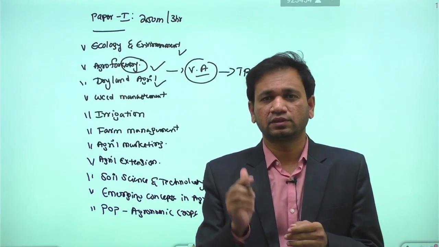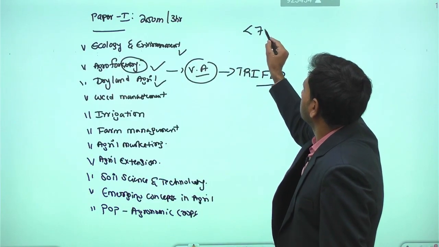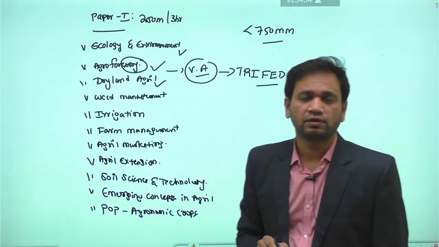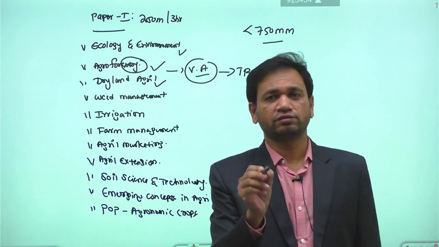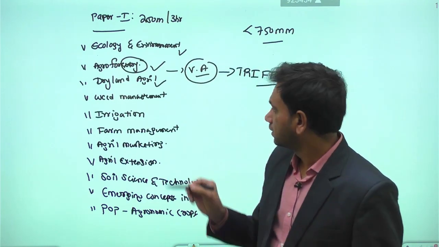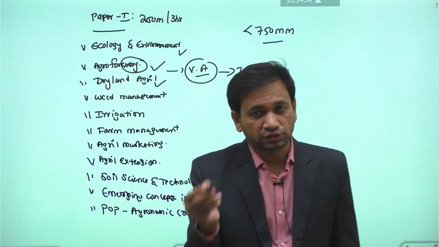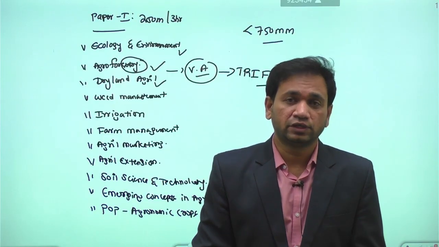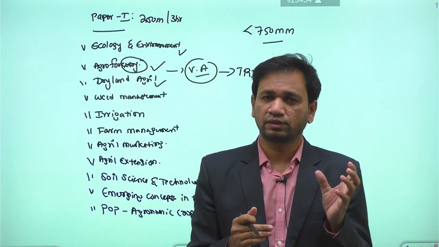In these regions, the received rainfall is always less than 750 mm. Received rainfall in Bundelkhand as well as in the Deccan Plateau is always less than 750 mm of rainfall. Those regions can be called dryland farming regions. There we will be discussing integrated watershed management, then some agronomic practices to conserve soil and moisture in the dryland area. These are the basic syllabus we have in dryland agriculture.